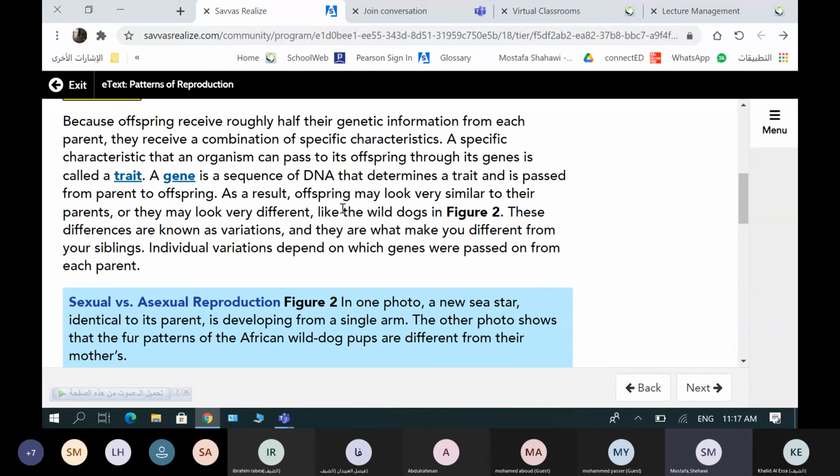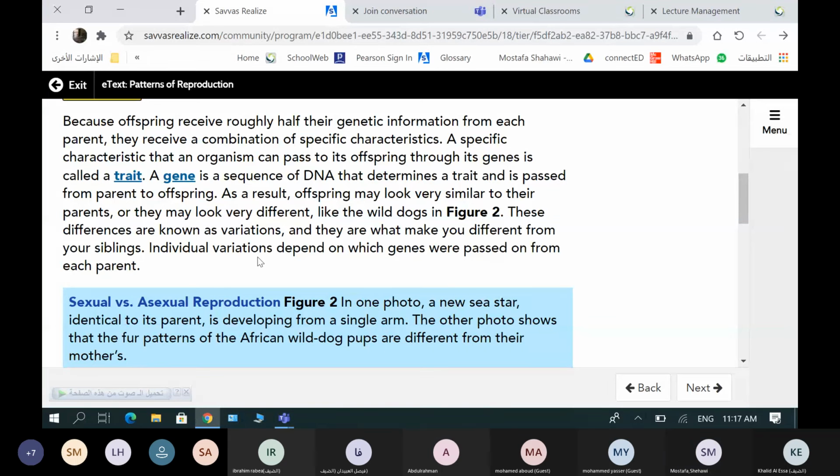As a result, offspring may look very similar to their parents, or they may look very different, like the wild dogs in Figure 2.